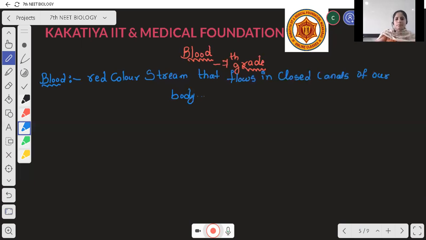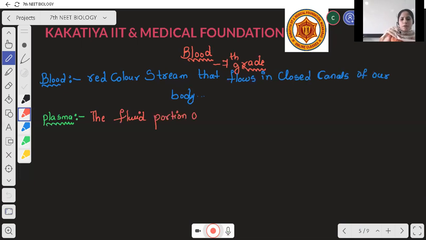Next, you have to know what is meant by plasma. Plasma is nothing but the fluid portion of blood.